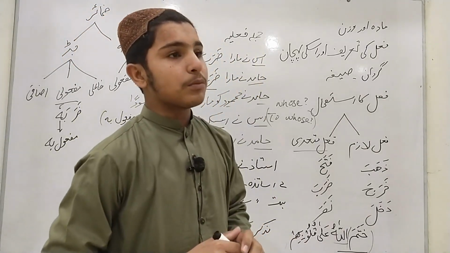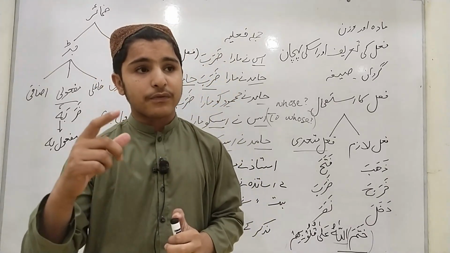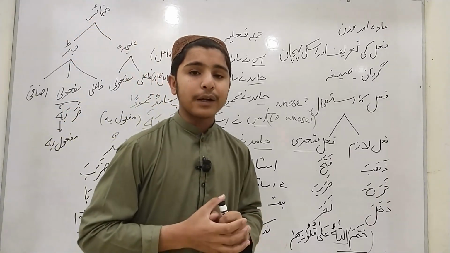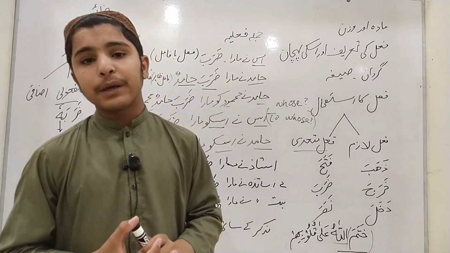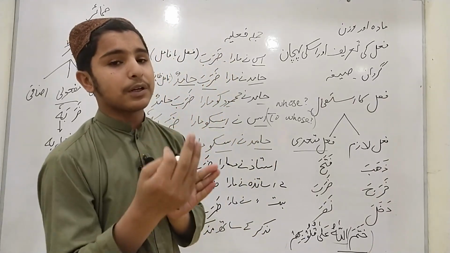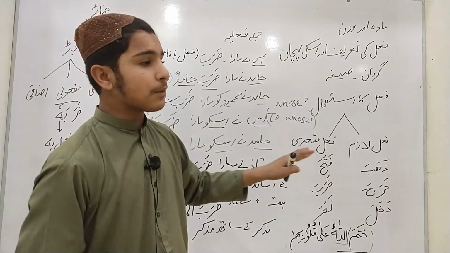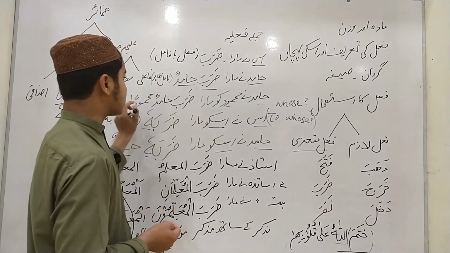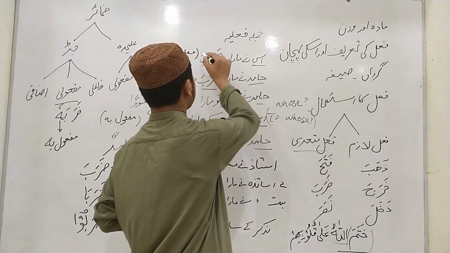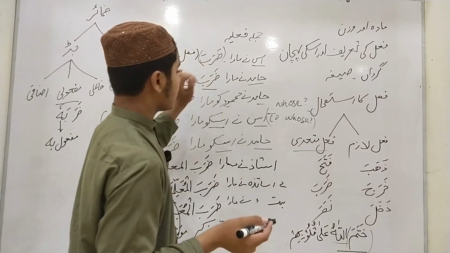In this jumla fi'liya, we shall learn three terms: fail ba fa'il, the verb with subject, fa'il zahir, appeared subject, and maf'ul bih, object. We shall learn three terminologies here: fail ba fa'il, verb with subject, fa'il zahir, appeared subject, maf'ul bih, object. We have an example from the gardan of fail mazi maruf, zaraba.